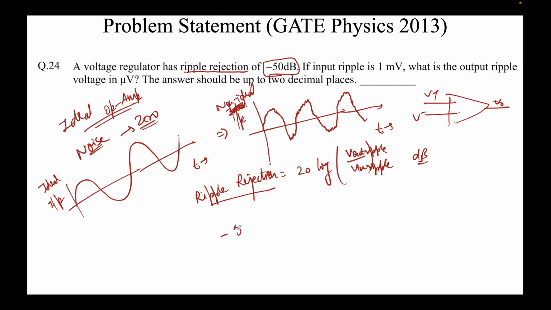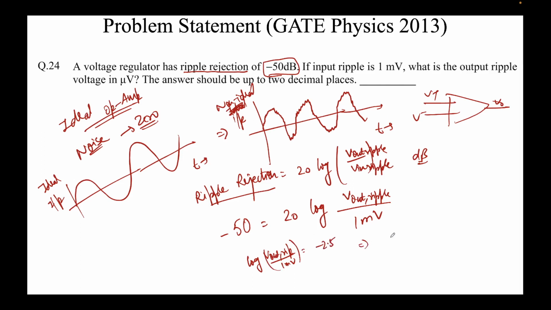So I'll simply say minus 50 equals 20 log of V out ripple, which we need to find out, divided by V in ripple. V in ripple is given as 1 millivolt. So I'll simply cross multiply this. So I'll get log of V out ripple divided by 1 millivolt equal to minus 2.5.